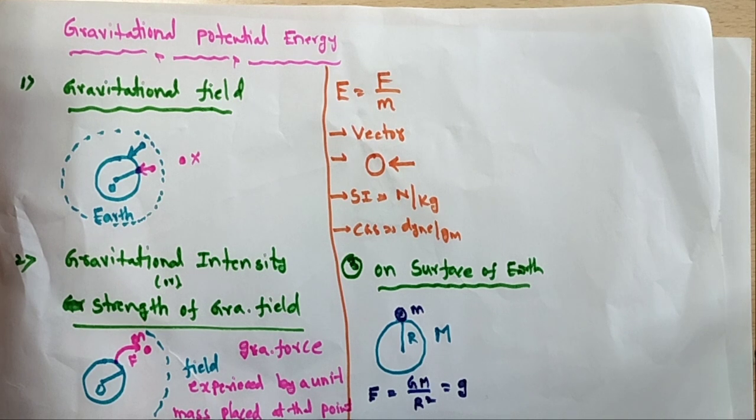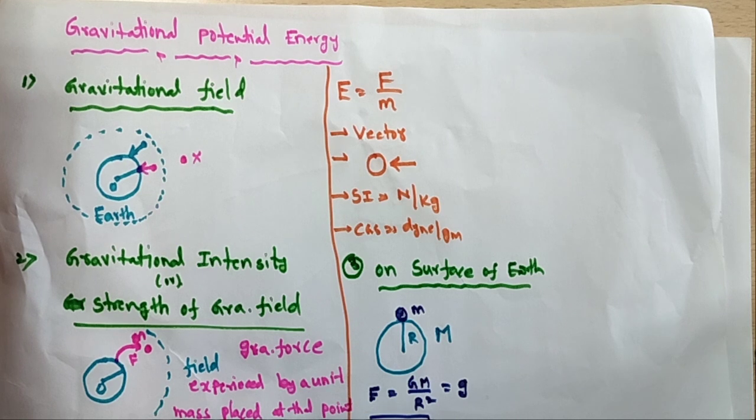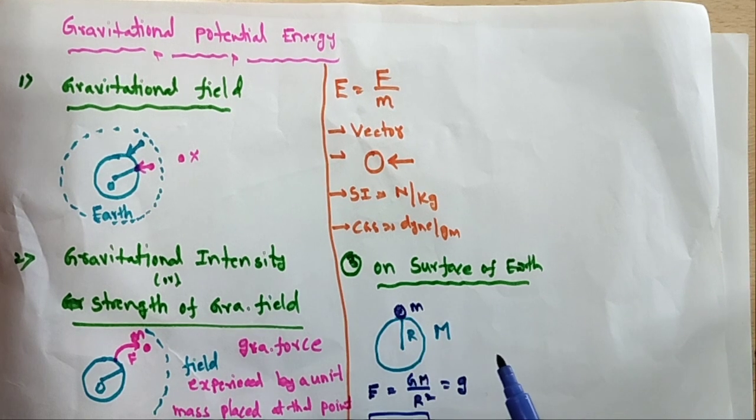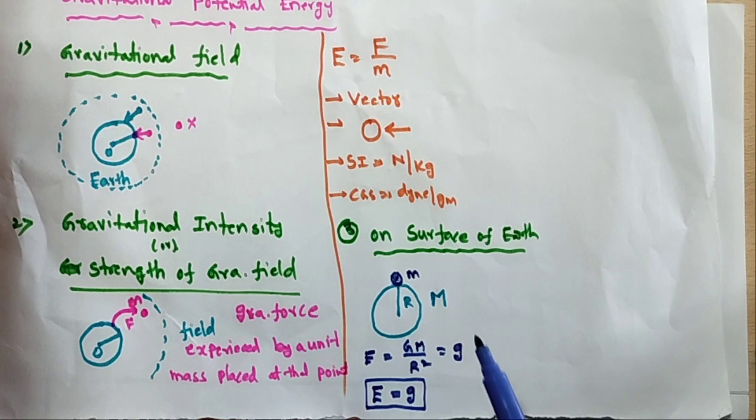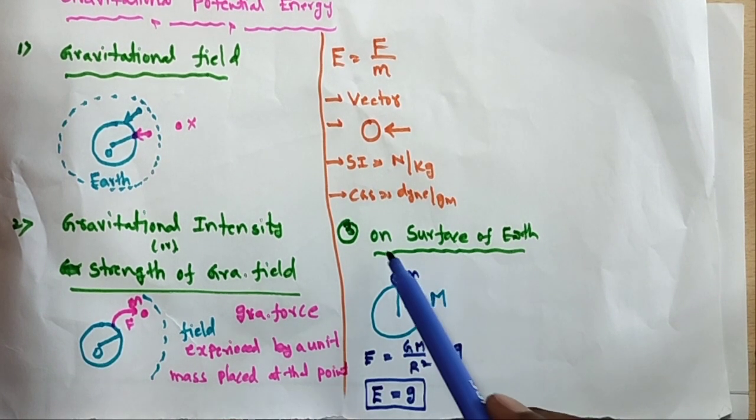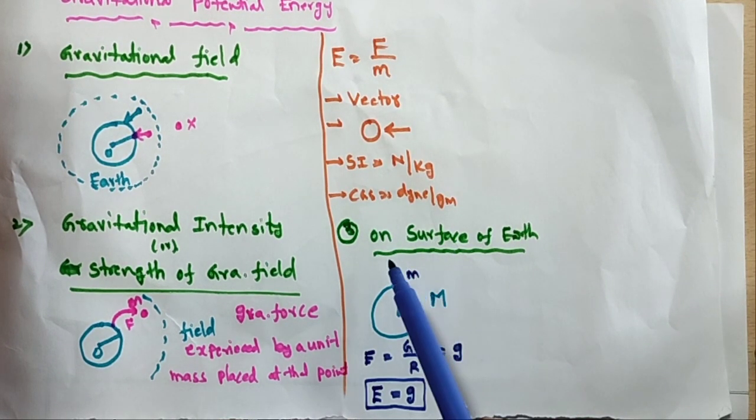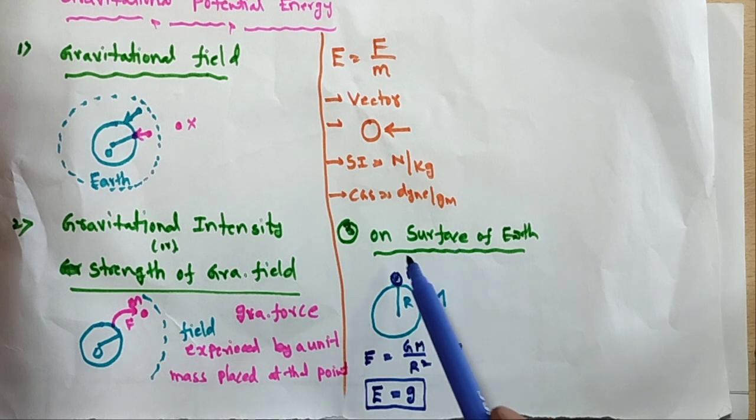Therefore E is equal to small g. That is, the gravitational intensity on the particle of mass m is equal to the acceleration due to gravity. So that is our third one: gravitational intensity on the surface of the Earth.